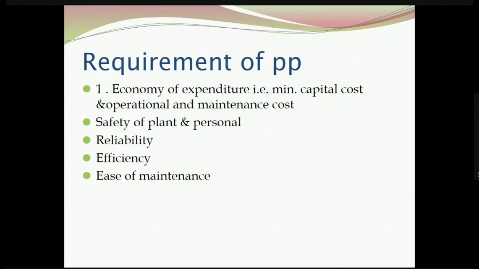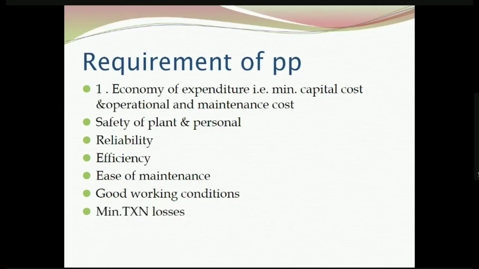Then the power plant should not be sent for maintenance for a long time. That will affect the generation as well as the output from the power plant. It can affect the reliability of the power plant. So maintenance should be done at a fast rate. So ease of maintenance should be there. Then the power plant should provide good working conditions for the operating staff. It should not produce noise in the surroundings and disturb the people living around. So the working conditions should be good for a power plant.